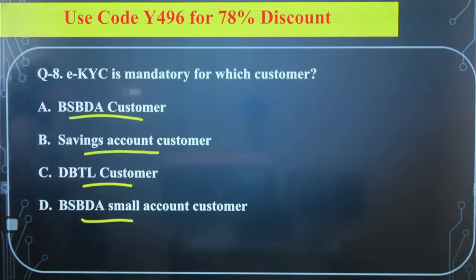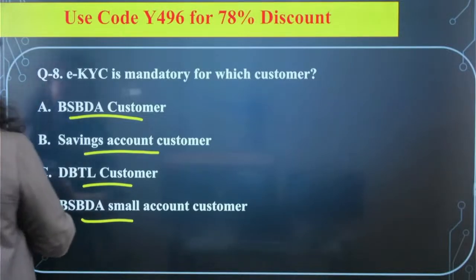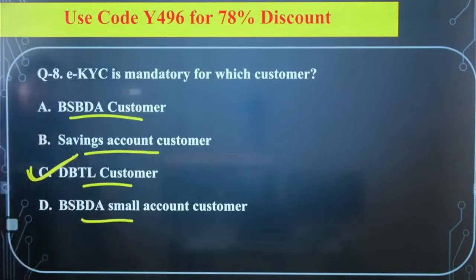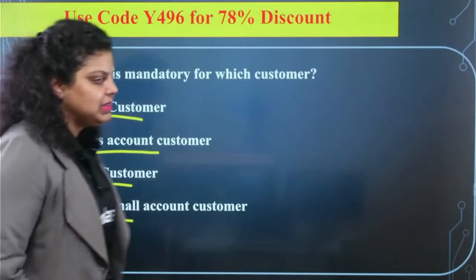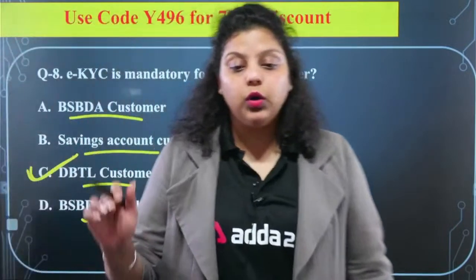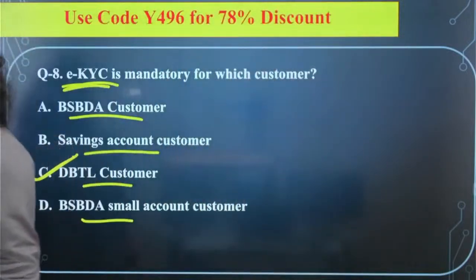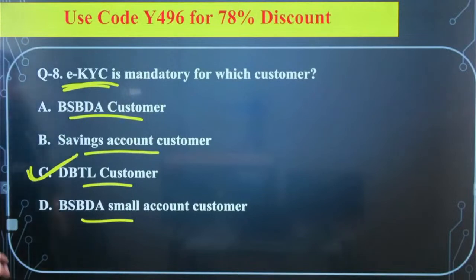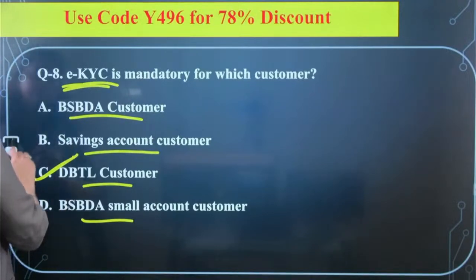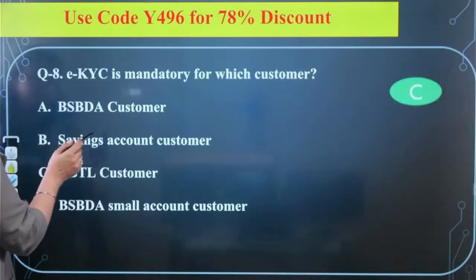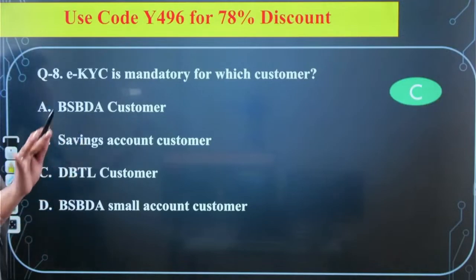So the right answer will be direct benefit transfer LPG customer. Direct benefit transfer LPG customers are the type of customers for whom the eKYC process, the electronic KYC process, is mandatory. So the right answer will be your C. DBTL means direct benefit transfer LPG customer. BSBD stands for basic saving bank deposit account.